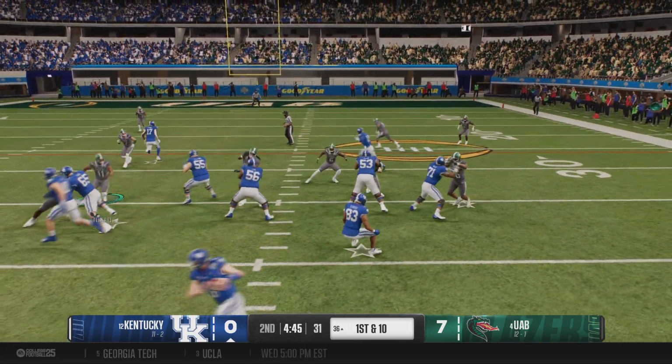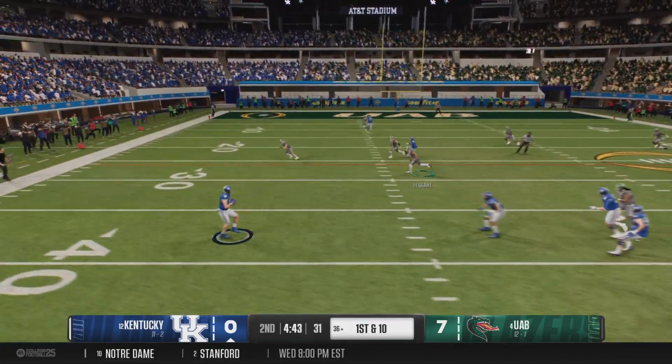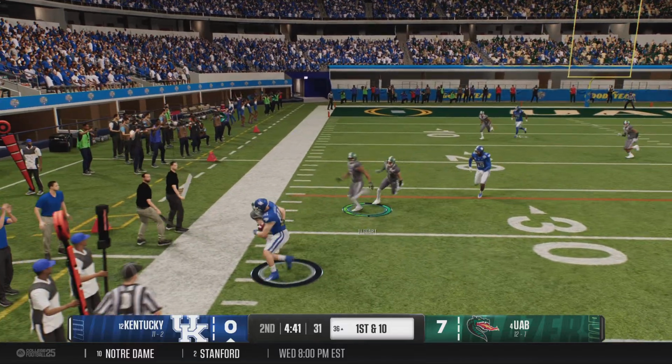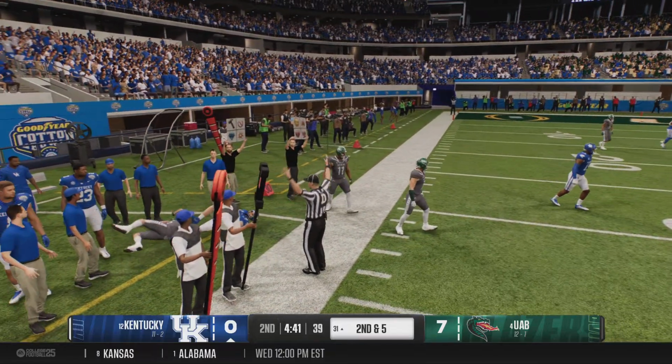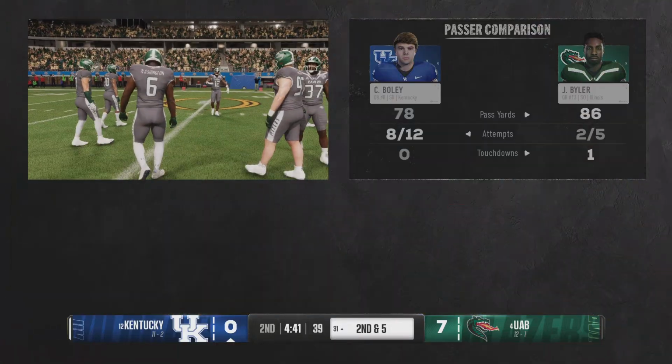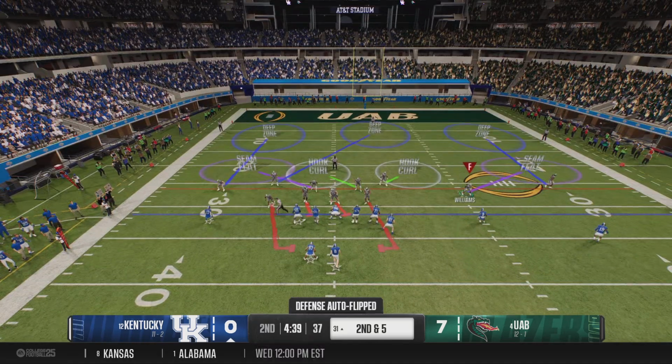Off the play fake, looking to throw on first down. Grab behind the line. It's Rodriguez. Defense shoves him out of bounds. Not much of a gain there. Offense getting set up. Here's second down.